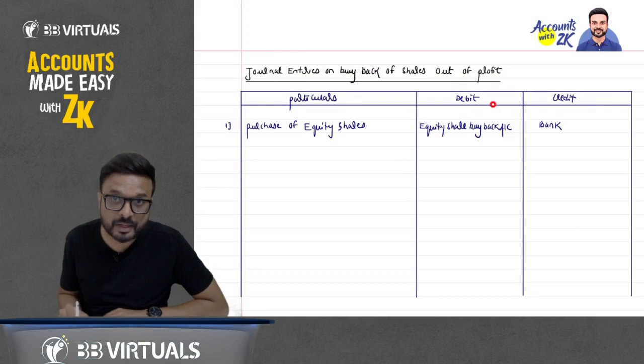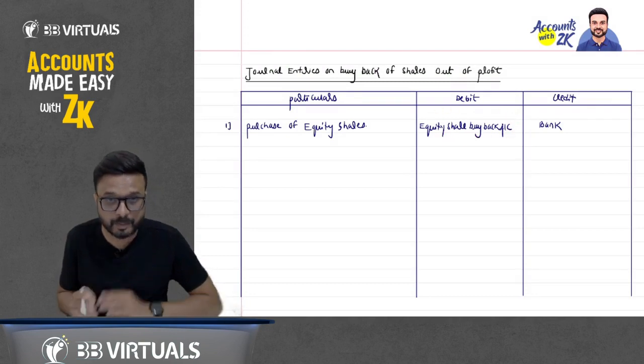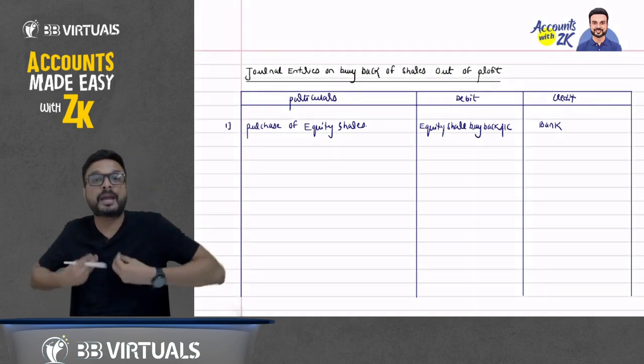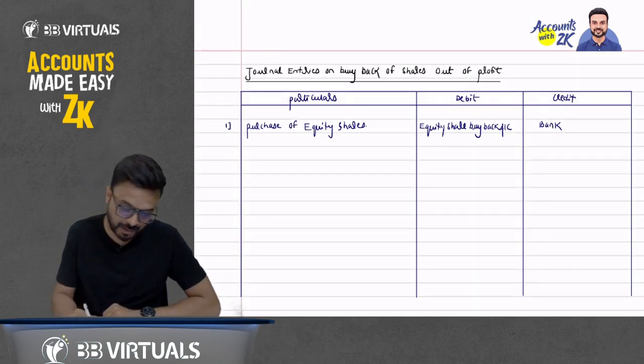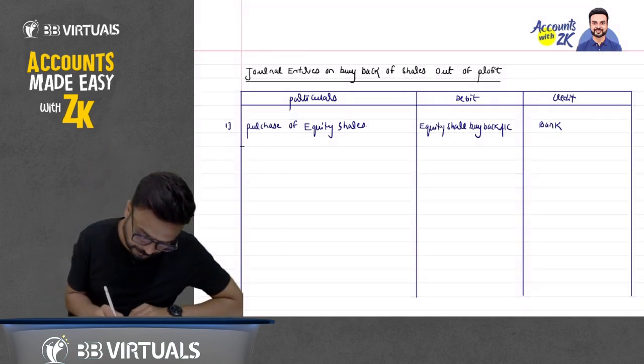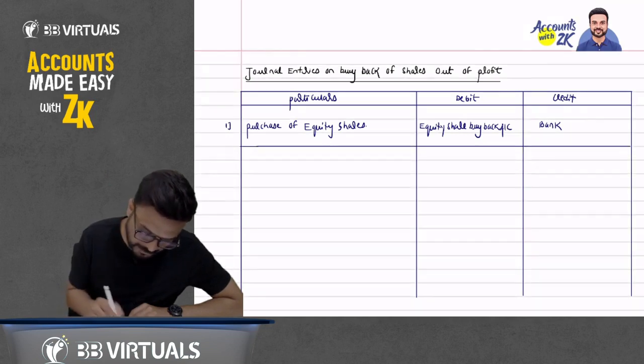So I have purchased the shares: equity share buyback account debit because I have received the share, and I have paid the amount. So which account should be credited? Bank account. Second entry now. Okay, second entry.